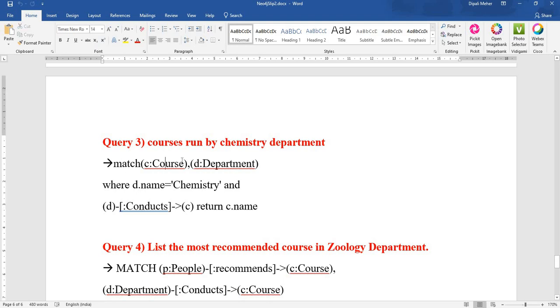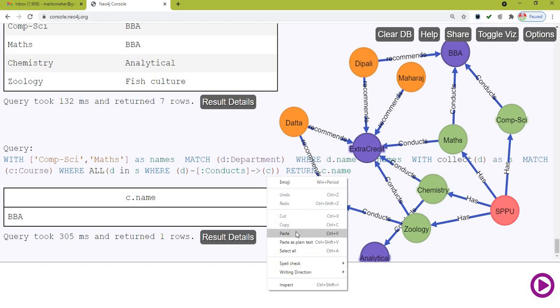So match course comma department where D dot name is chemistry, means department name is chemistry, and what relationship should hold? D conducts C. Department should conduct that course. Return C dot name, so it will return the course name which is conducted by the chemistry department.